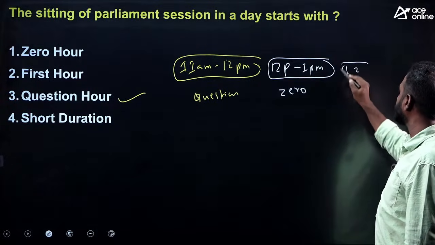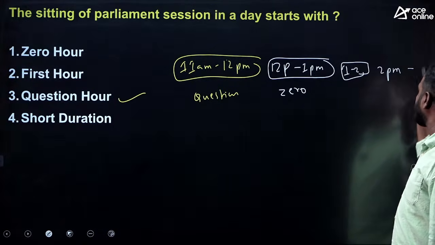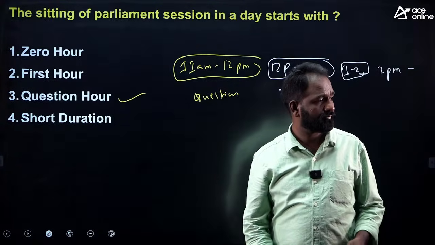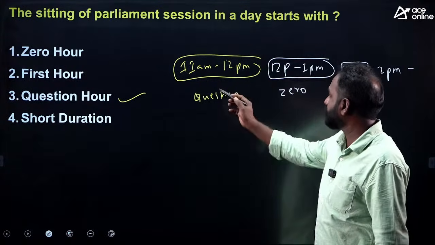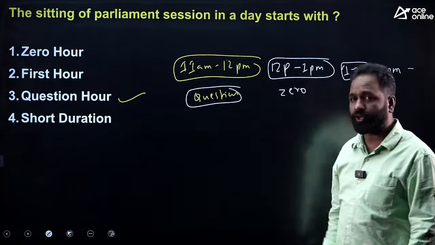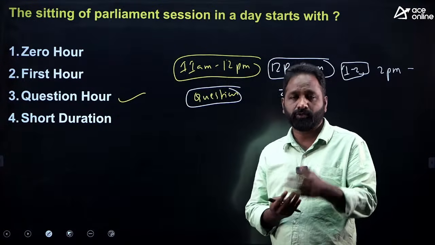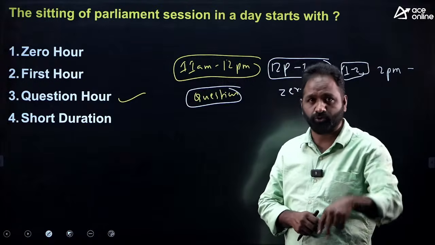Next, 1 to 2 is lunch. Then from 2 pm onward is the agenda, where they are going to discuss the bills, all these things. So 11 am to 12 pm is question hour. In question hour, the questions will be asked by the members to the ministers. The questions are given to the ministers in advance, you know that.